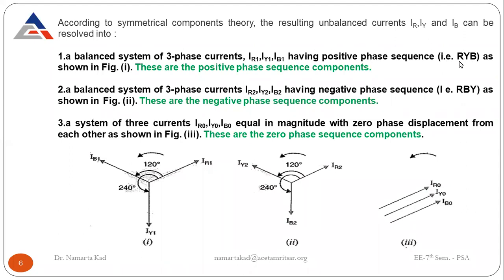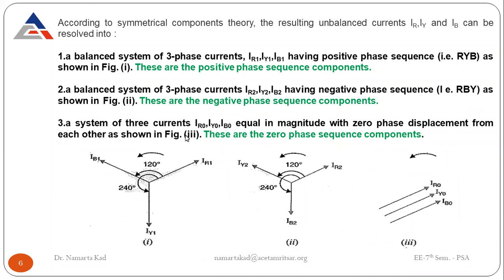So what are the positive sequence components for these three? That is IR1, IY1, and IB1. They have the positive phase sequence, and see the figure accordingly. Here is IR1, here it is IY1, and here it is IB1, and it is rotating anti-clockwise. This anti-clockwise rotation we call the positive phase sequence component. And see here, the phase difference between the three currents is 120 degrees. When our current passes here, after IR there comes IY, and after IY, 120 degrees later, comes IB1, and so on.